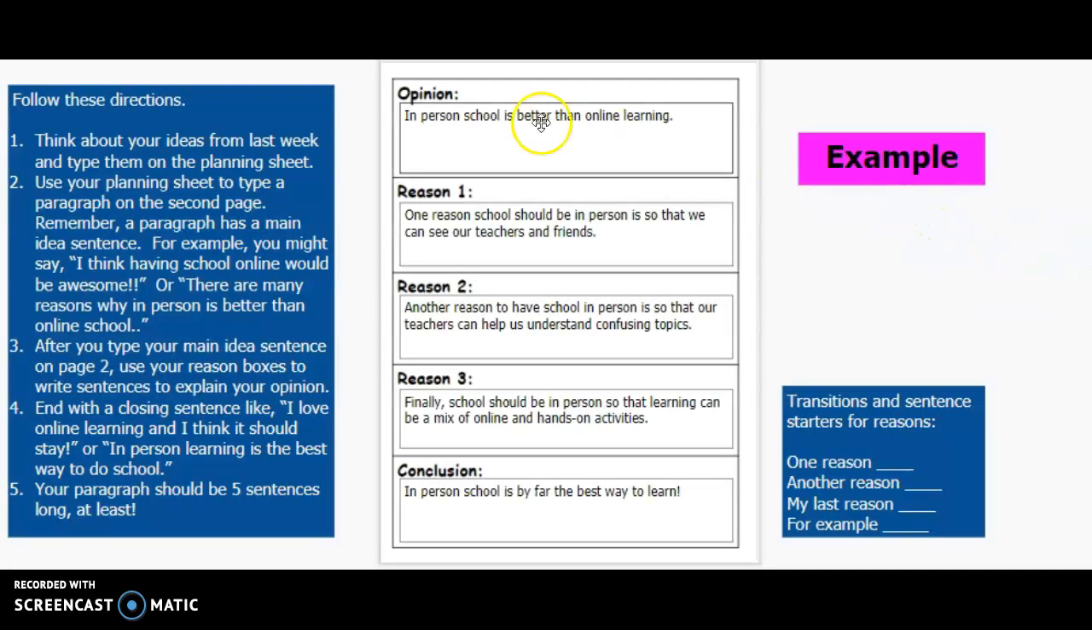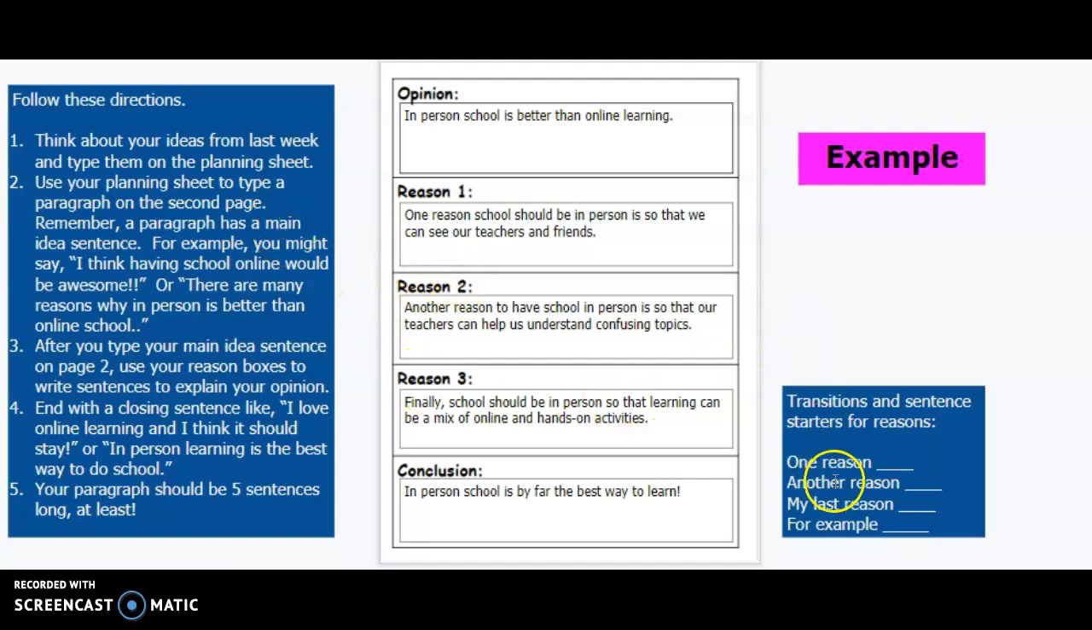This is an example. So the first sentence is your introduction sentence. So mine says, in-person school is better than online learning. So whichever side you chose last week, you're going to come up with a sentence that introduces it. So you would write that sentence in this box. And then reason 1. So you use one of these transitions. One reason school should be in person is that we can see our teacher and friends. So that would be using one of your reasons from last week.